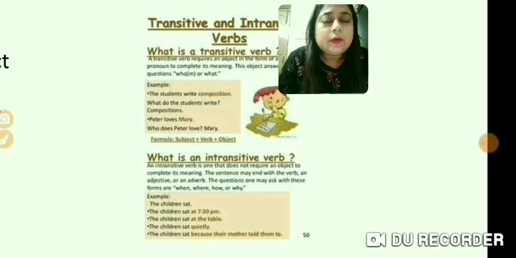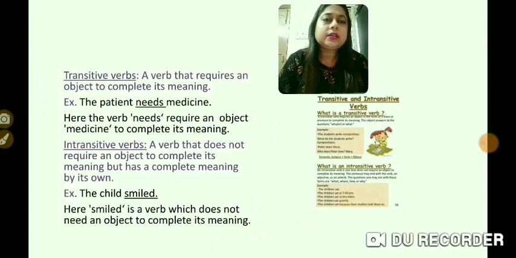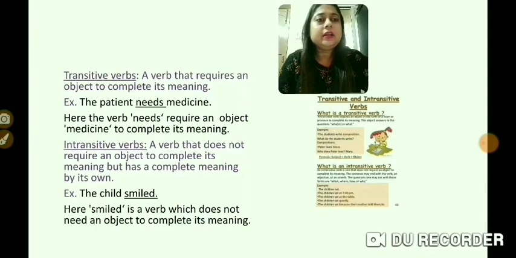Alright. For example of an intransitive verb, the children sat at 7:30 p.m. So over here, if I say simply the children sat, that is also complete. And if I say the children sat at 7:30 p.m., the children sat at table, even if we don't supply the object, the sentence is complete on its own. Simply the children sat is also a complete sentence. So intransitive verb does not require an object to complete its meaning. We can provide an object or we may not provide an object to it.